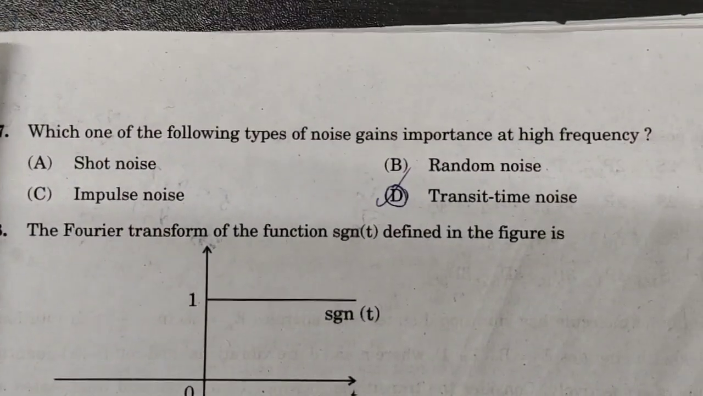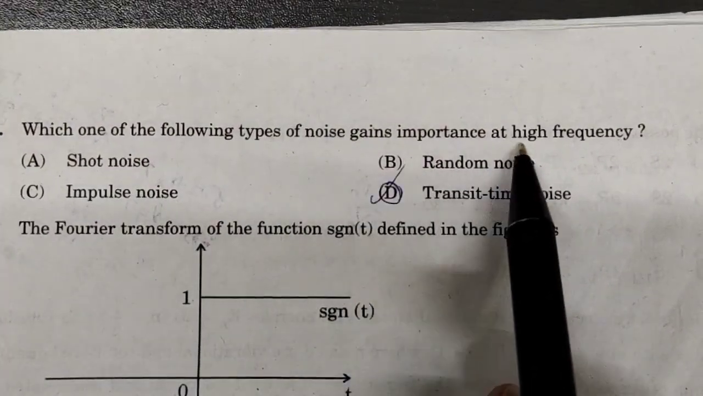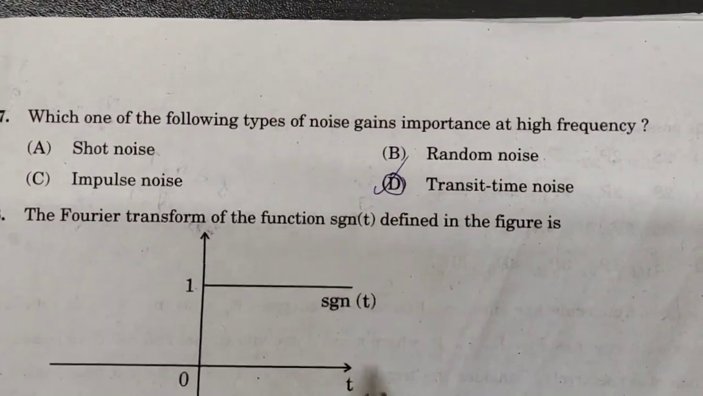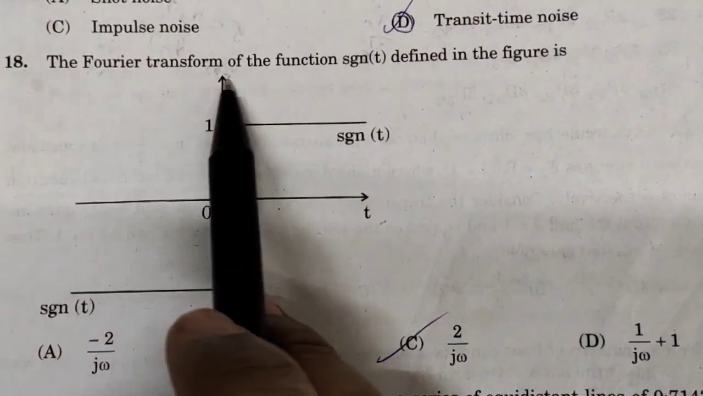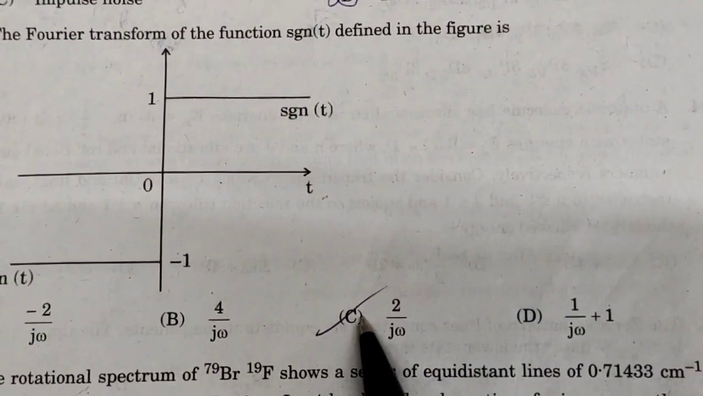Next, question number 17. Which one of the following types of noise gains importance at high frequency? Transit time noise. So option D is correct. Question number 18. The Fourier transform of the function sin t defined in the figure is, option C is correct.